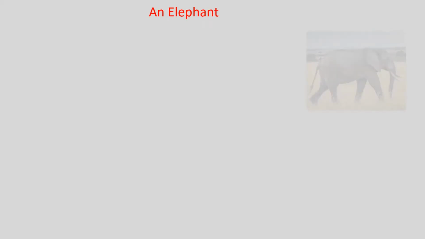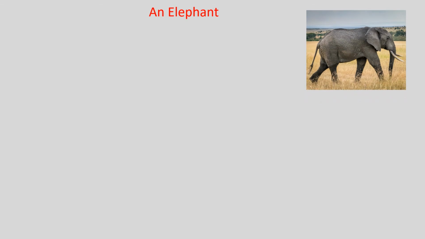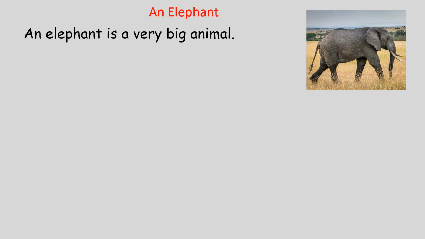An elephant. Now, looking at this picture, what will you say? An elephant is a very big animal. You know, children, that the elephant is the biggest land animal. Just like the giraffe is the tallest land animal, the elephant is the biggest land animal. Now let's talk about the elephant.